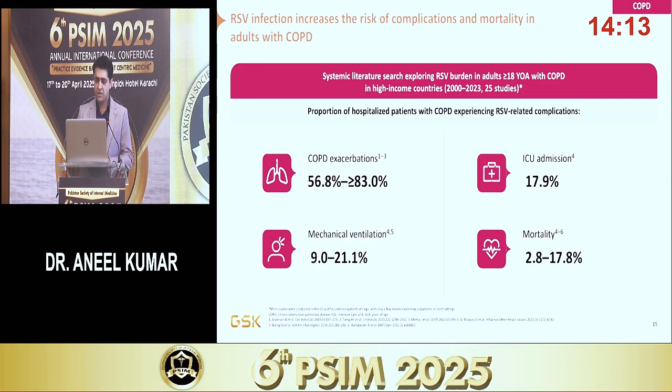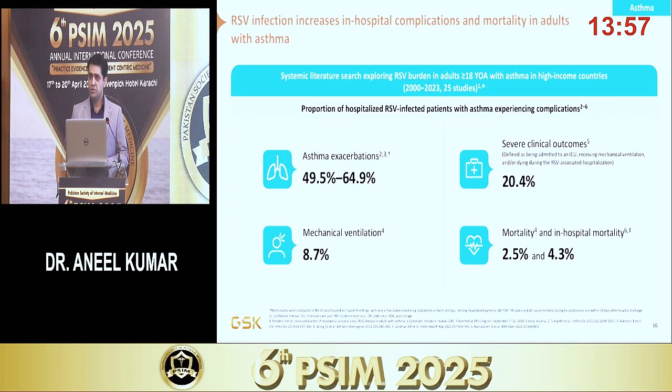Talking about COPD, if a COPD patient acquires RSV infection, he has more chances of getting COPD exacerbation and more ICU admissions, more need for mechanical ventilation, and increased mortality. Numbers are not too different with asthma, but mortality is slightly less as compared to COPD patients.